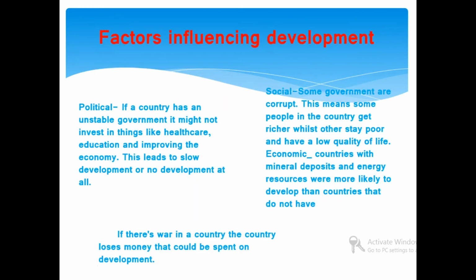Factors influencing development. Political: if a country has an unstable government, it might not invest in things like healthcare, education, and improving the economy. This leads to slow development or no development at all. Social: some governments are corrupt. This means that some people in the country get richer whilst others stay poor and have a low quality of life. Countries with mineral deposits and energy resources were more likely to develop than countries that do not have them. If there is war in the country, money is lost that could be spent on development.